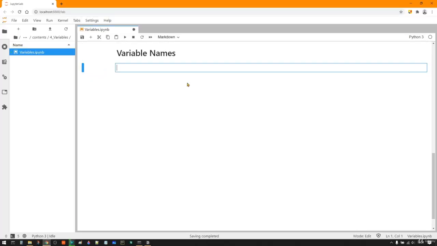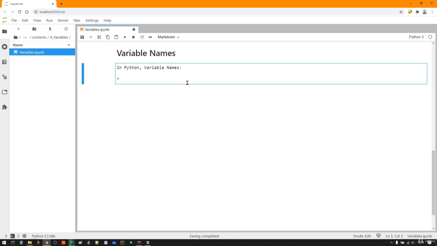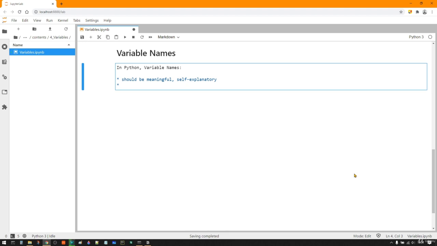Variable names. Let me write some basic conventions in Python. First of all, variable names should be meaningful. What I mean by meaningful is they should be self-explanatory. They should speak for themselves. Whenever you see a variable name, you should understand what it refers to. That's the basic idea. Second, generally we use snake case. What is snake case? Let me show you.